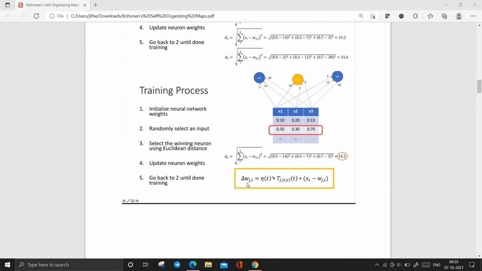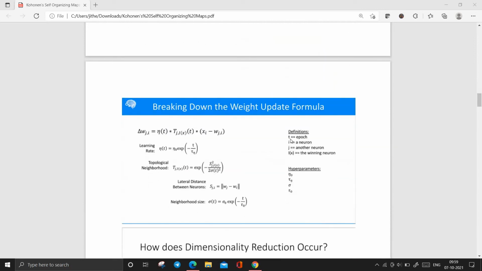For updating the weights, we have delta w_ji equal to n of t, that means the training constant, times t_j, and these terms will be explained now. Here small t is nothing but the epoch, i is a neuron, j is another neuron, and l of j is the winning neuron.